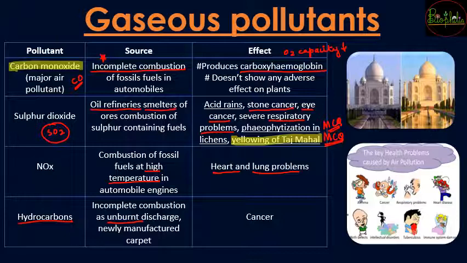Even in the case of newly manufactured carpets, when carpets are made in the factories, even in those areas hydrocarbons are released, and these hydrocarbons are going to be a cause of cancer spread. So you can see how gaseous pollutants are going to affect us and what their sources are.